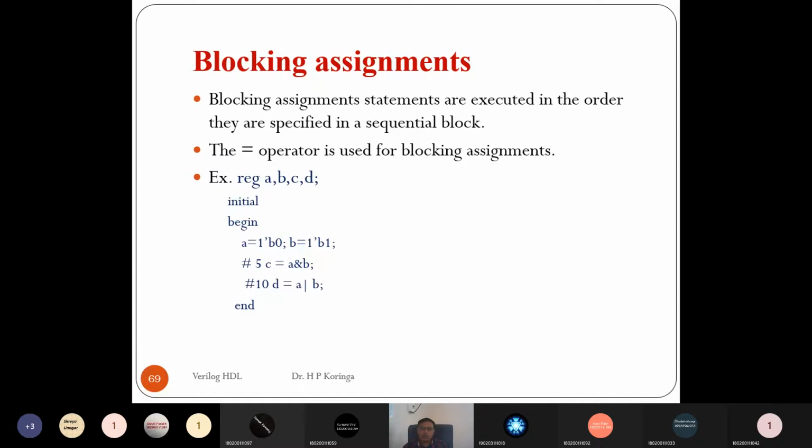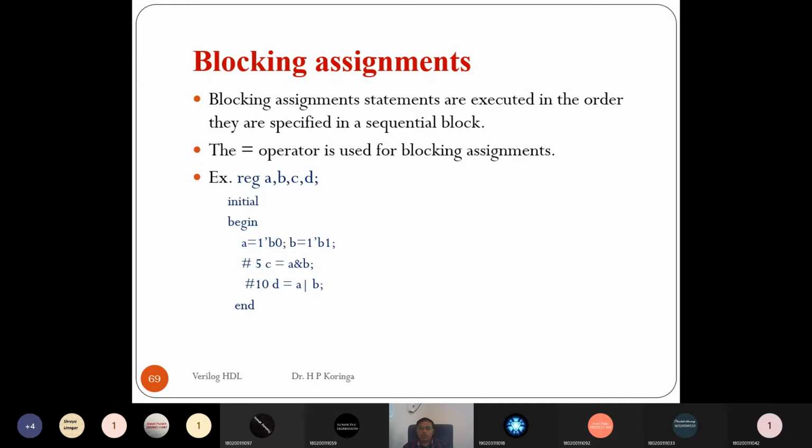Now today we are going to see that in a behavior, inside the initial and always, we can make some statements run as sequential. And in gate level abstraction and data flow, all the statements run concurrently. So in gate level and data flow, we cannot use any conditional statement to check a condition, and based on the condition skip some statements and execute some set of statements. It is not possible in gate level and data flow level abstraction.